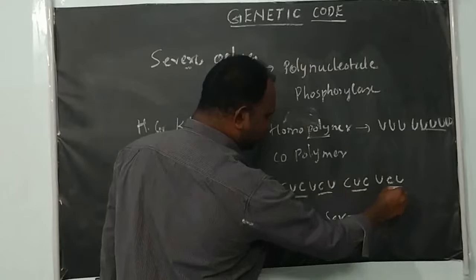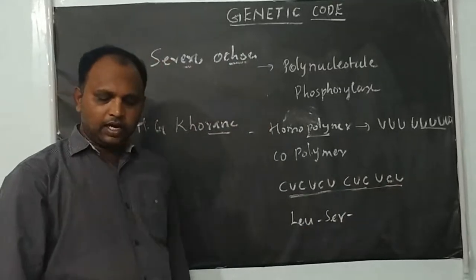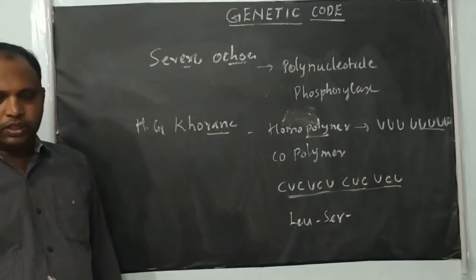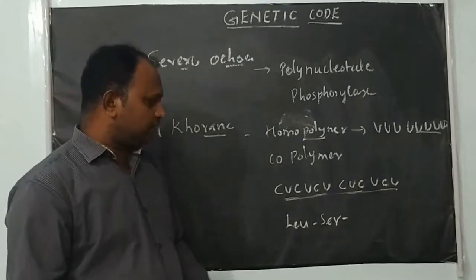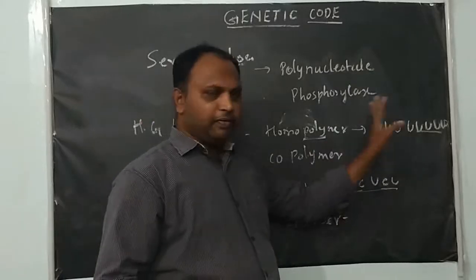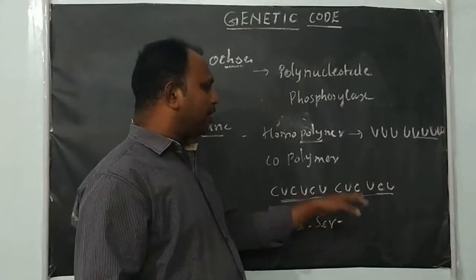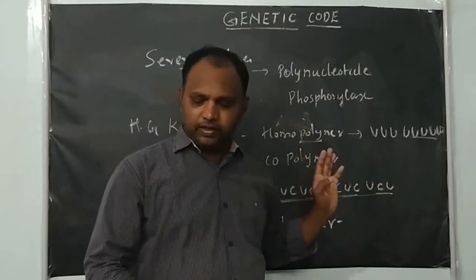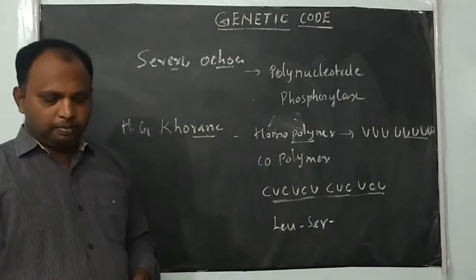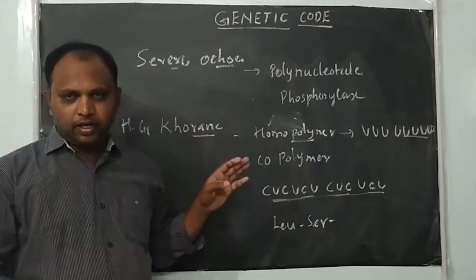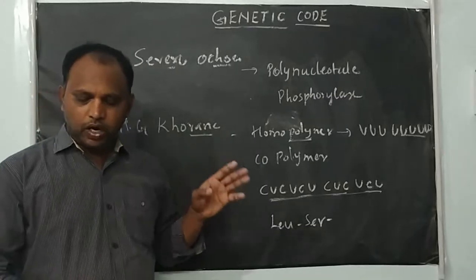If they translate this copolymer and homopolymer, they produce protein sequences. See here, all will be phenylalanine, but here the first amino acid is leucine, next serine, again leucine, again serine, like that. We get a repeating amino acid sequence. By conducting this experiment, they confirmed the genetic code given by George Gamow.